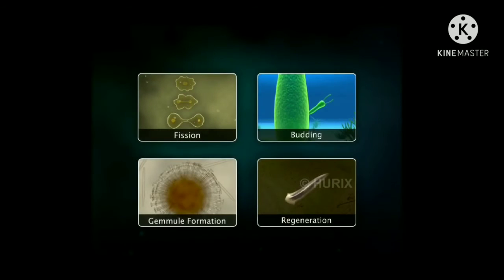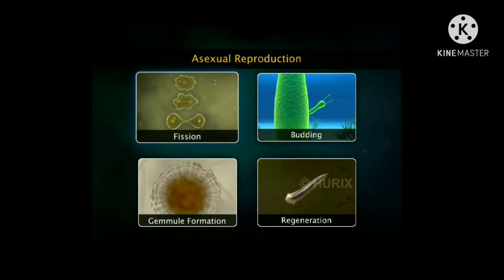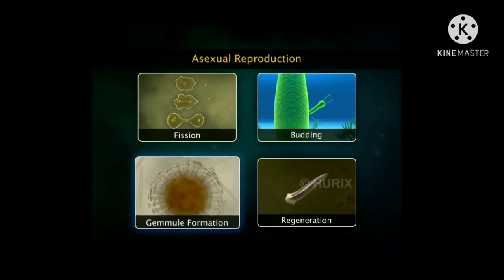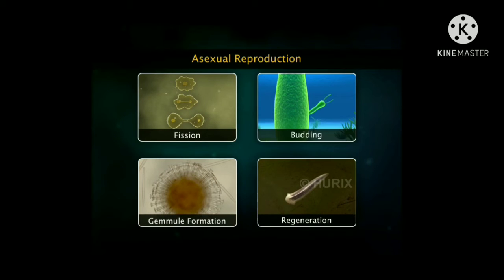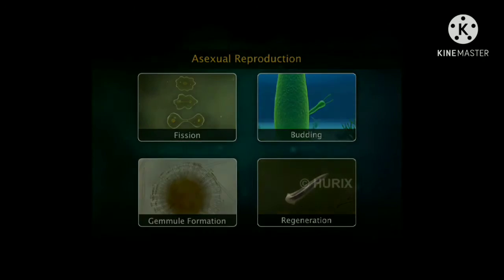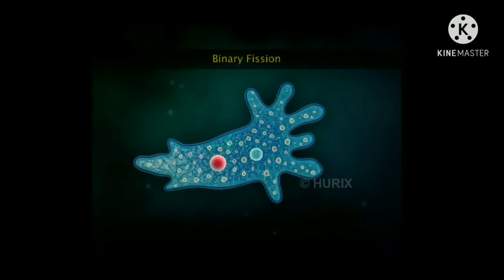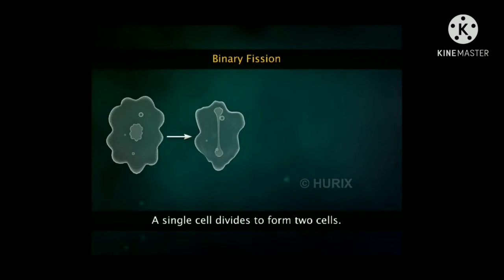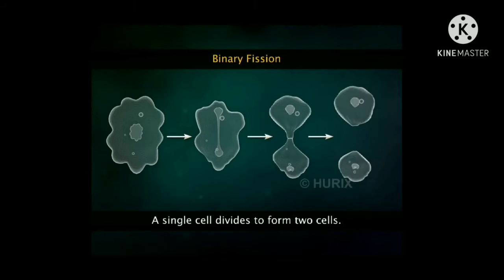Most of the lower animals can reproduce asexually. Some forms of asexual reproduction in animals are fission, budding, gemmule formation, and regeneration. Let's check them out one by one. Binary fission. It is a type of asexual reproduction in which a single cell divides to give rise to two daughter cells. Amoeba exhibits binary fission.